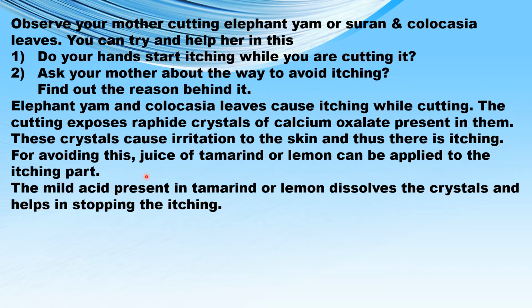The reason is that tamarind or lemon, or even kokum sometimes, contains a mild acid, and this mild acid dissolves the raphide crystals or the calcium oxalate crystals, and that helps in stopping the itching in the throat.